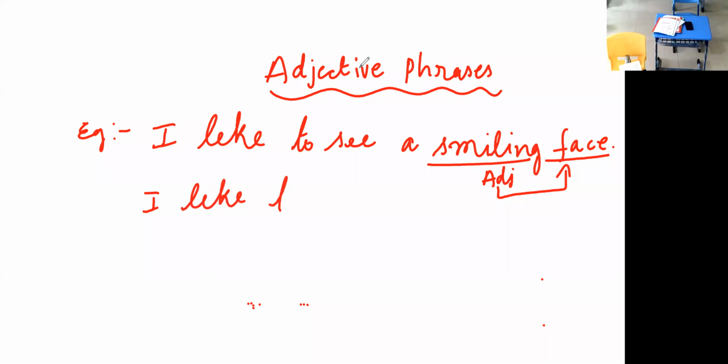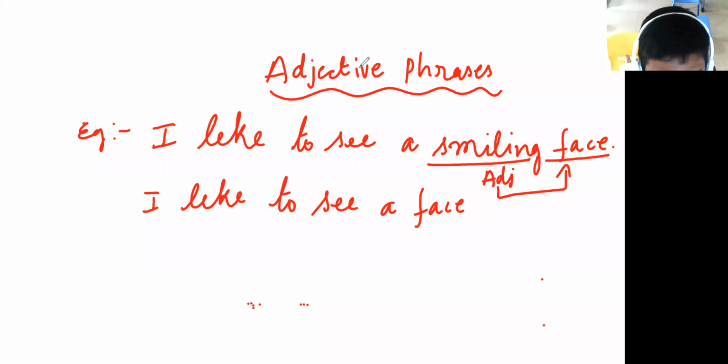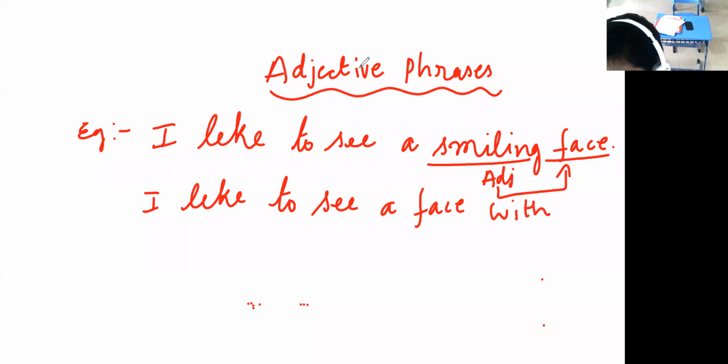I like to see a face. I like to see a face with a smile on it. A smile on it. See, children.